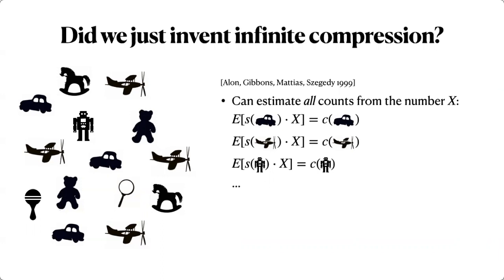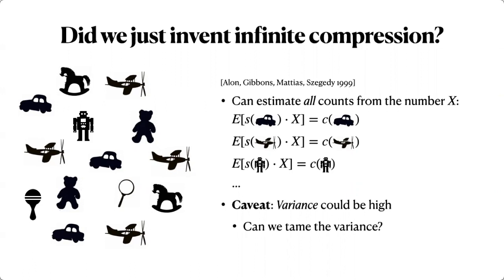So somehow you have, in this single number, some information about all the counts of all the items. Okay. But this is not really infinite compression, right? It seems like we have compressed an arbitrary amount of information into a single number, but the thing is that the variance could be high. Okay, so it might be right in expectation, but there could be a high variance, right?